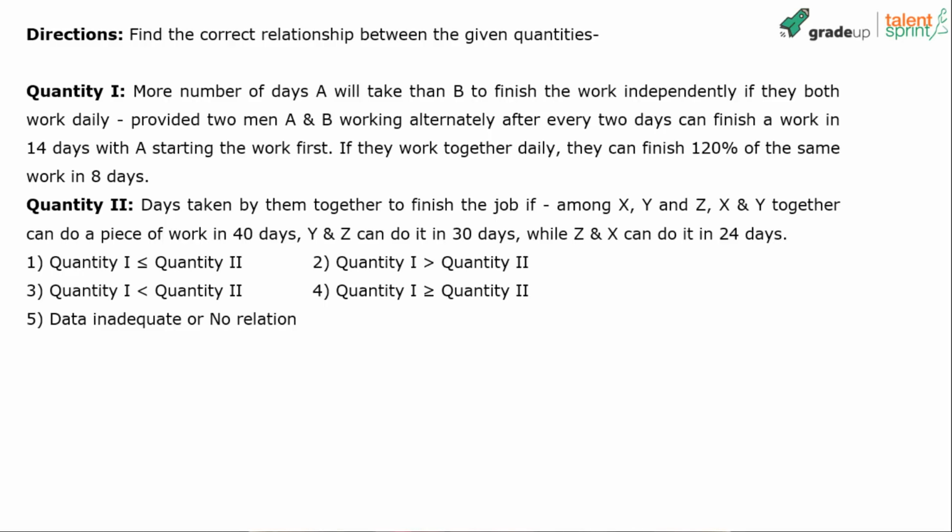Quantity 1 versus quantity 2. What's the answer? Option 2. Deepthi has got 2, which means 1 is greater than 2, is what Deepthi says. Rahul says 4 and 6 are the quantities.